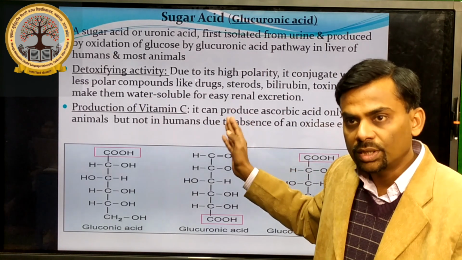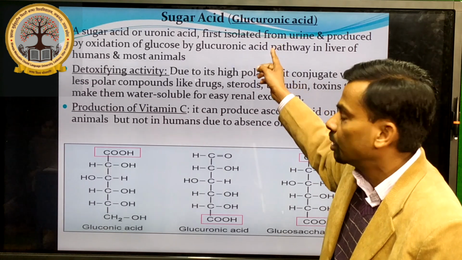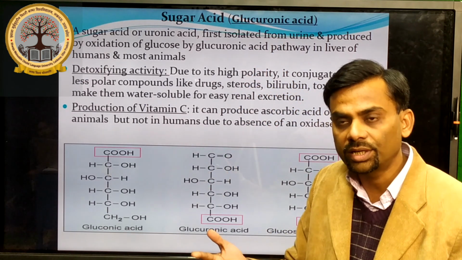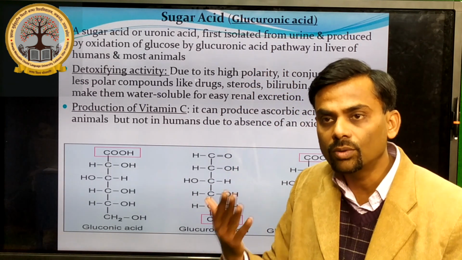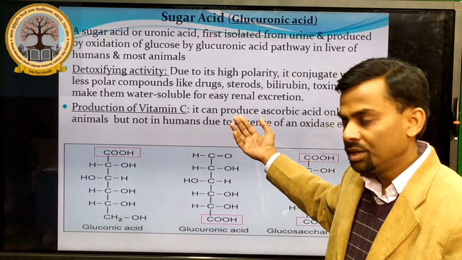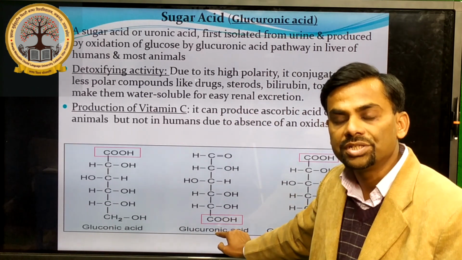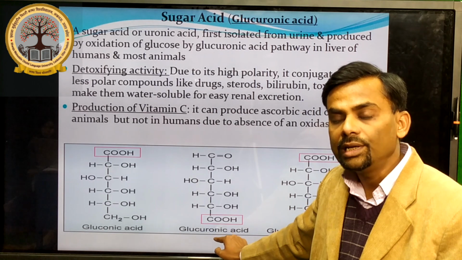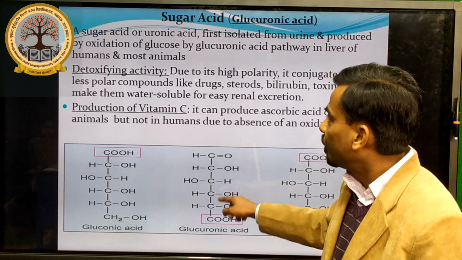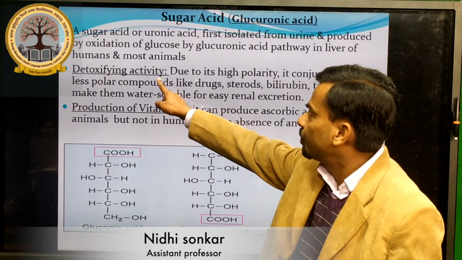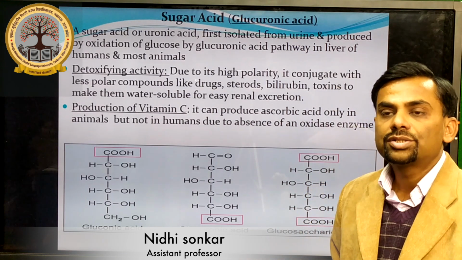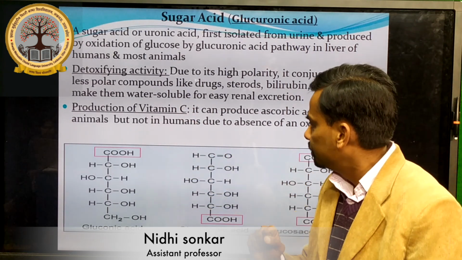Another important sugar acid is known as glucuronic acid. How is it formed? It is also a monosaccharide formed by modification of glucose. What is the modification? Here again the last carbon is changed into a carboxylic group, and this glucuronic acid is very important. It has a detoxifying activity and a role in the production of vitamin C.